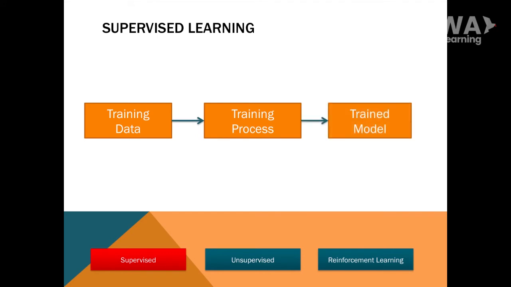Next, we use the training data as input in the learning process to build a trained model. We call this process as training. After we get the trained model, we can make a prediction of the target from the testing data.